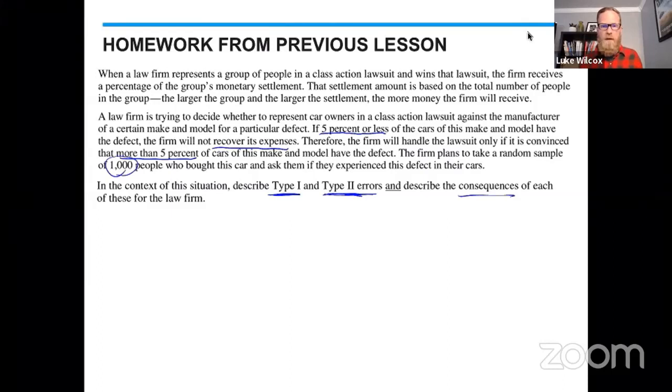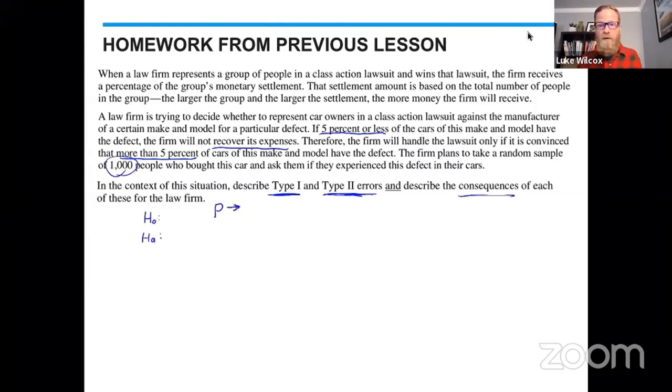Okay, before we can even talk about type 1 and type 2 errors, we need to make sure that we're clear on what the hypotheses would be for the significance test. So let's see if we can identify the null and the alternative hypothesis. Now, from the context of the question, I know that we're dealing with proportions here rather than means, and it sounds to me like they're only going to take one sample. So it is likely that they're going to take that sample and calculate a proportion.